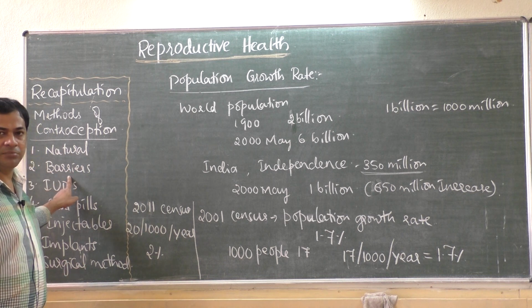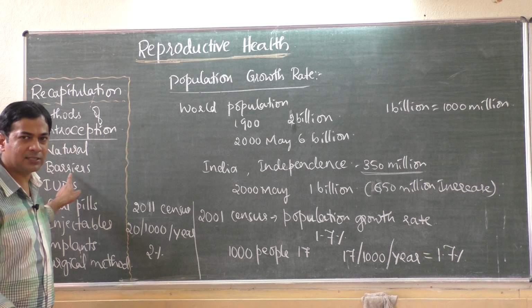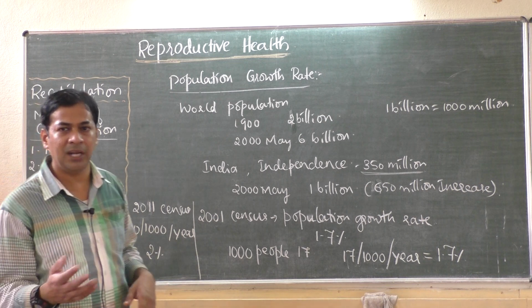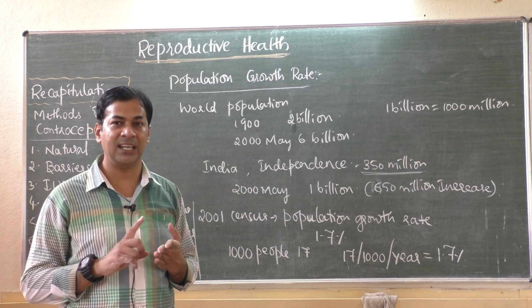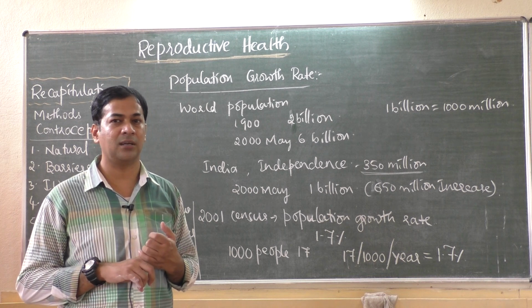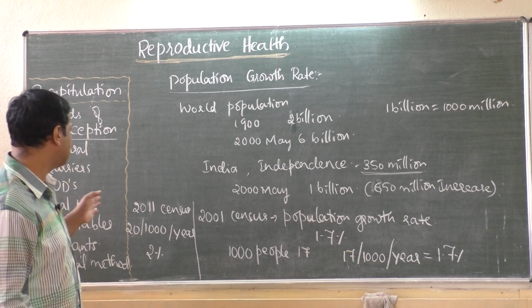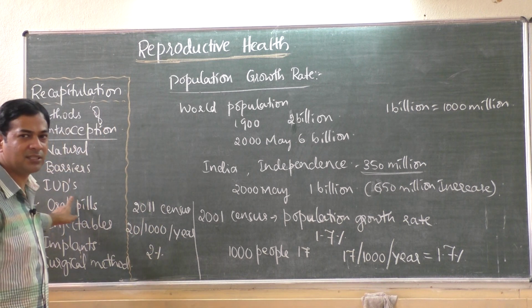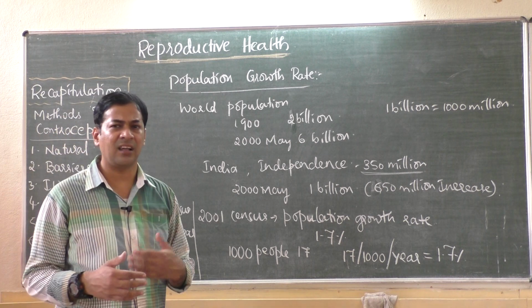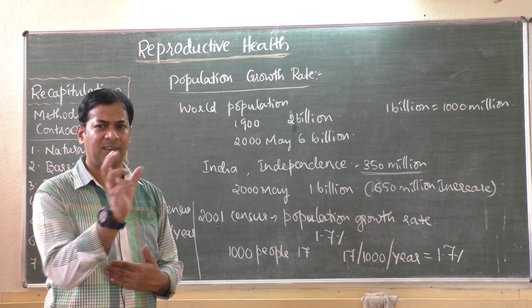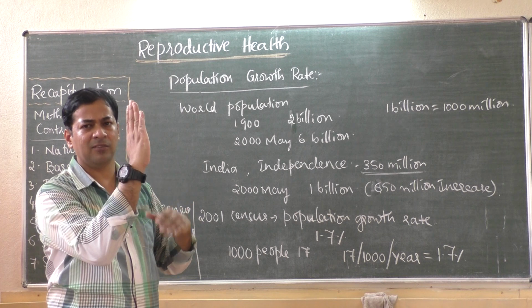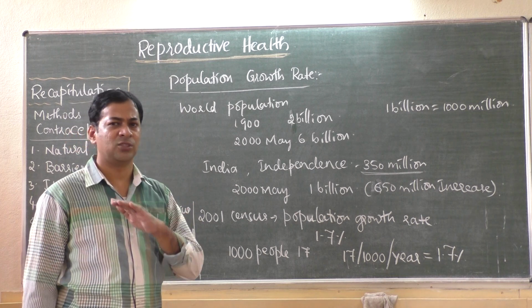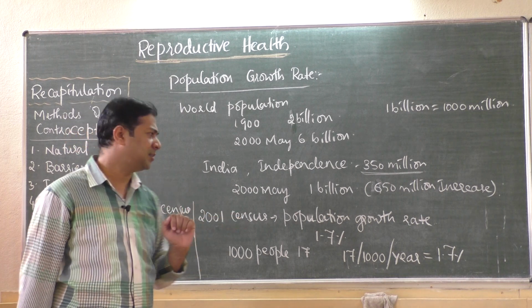Then the second method is barriers, or mechanical barriers. We discussed male and female condom, diaphragm, cervical cap, vaults, then spermicidal gels and foams. All these come under the barrier method. Then we discussed IUDs, that is intrauterine devices, the devices which they fix in the cervix of the female, so that it prevents entry of sperm into the female reproductive tract, so that there is no pregnancy.